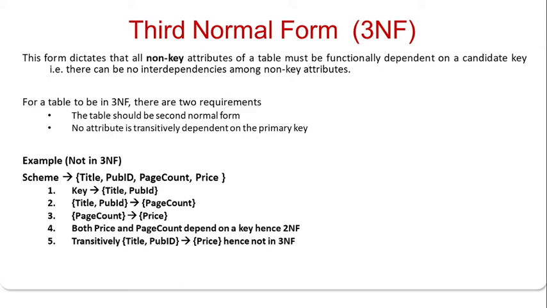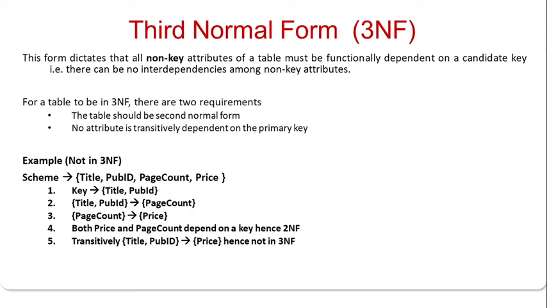The third normal form dictates that all the non-key attributes of a table must be functionally dependent on a candidate key, and there can be no interdependencies among the non-key attributes. Third normal form says that there is no dependency on any non-key attributes.